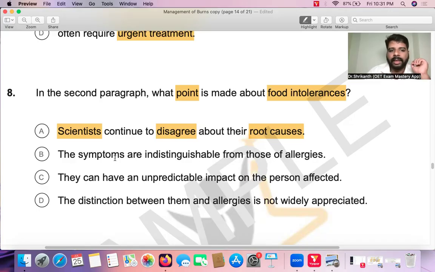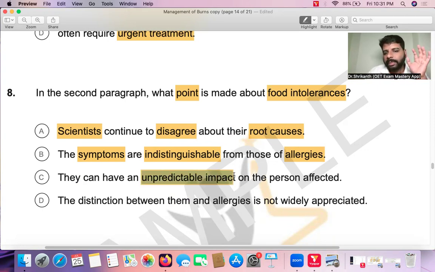Here he's saying the symptoms of food intolerance are indistinguishable from those of allergies. That is, we cannot differentiate the symptoms of food allergies and food intolerances. If you get food allergies and if you get food intolerance, you'll be getting the same symptoms. We cannot differentiate them. Now, third answer option, they can have an unpredictable impact on the person affected.